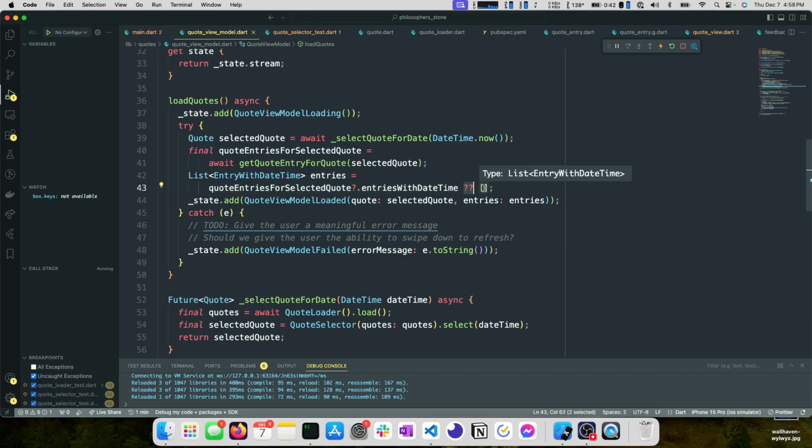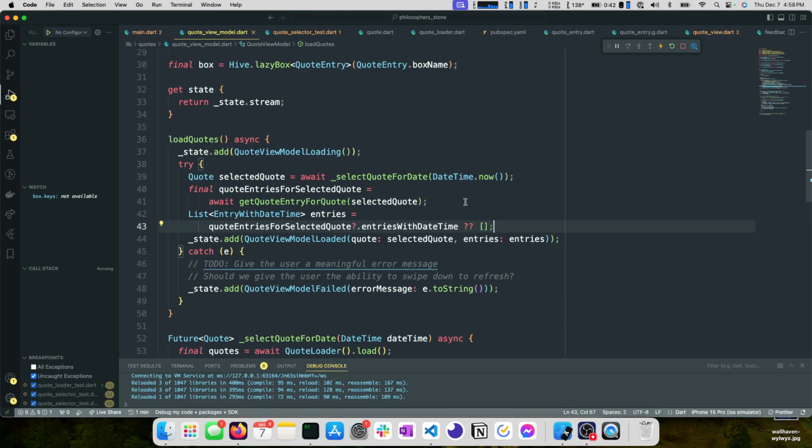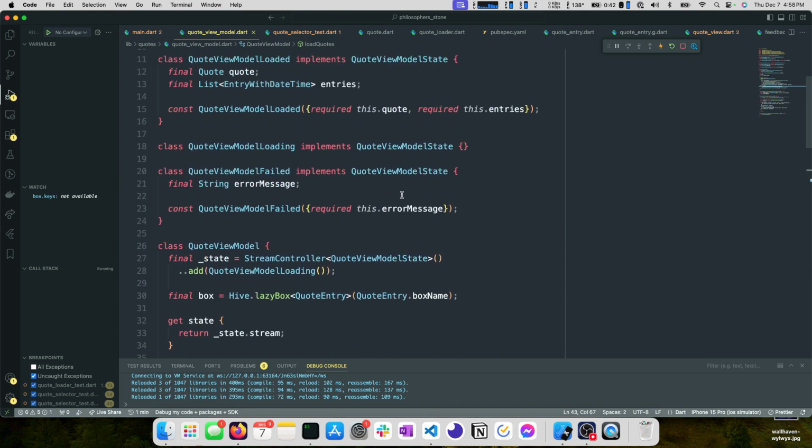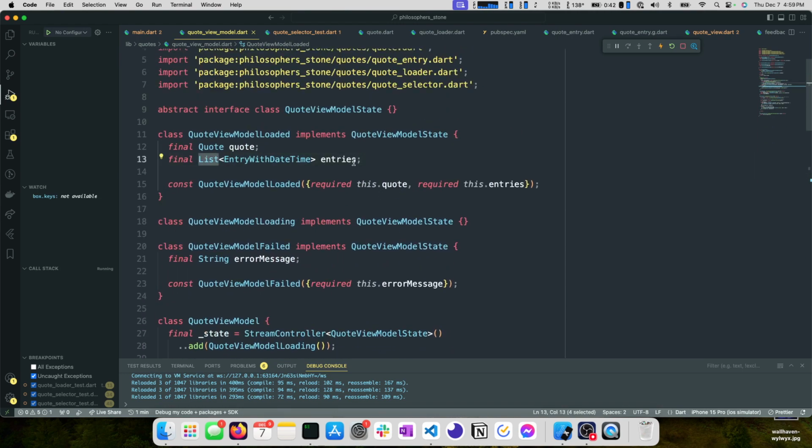It's not often I use these operators by name. I'll say double question mark because it's generally easier for people to know what I'm talking about, but I am trying to use the right names too. So the double question mark operator, null coalescence in this case, says if the value to the left of these two question marks is null, use the value to the right instead, which is an empty list, right? We talked about that several minutes ago now, but modeling this with an empty list instead of a nullable value.